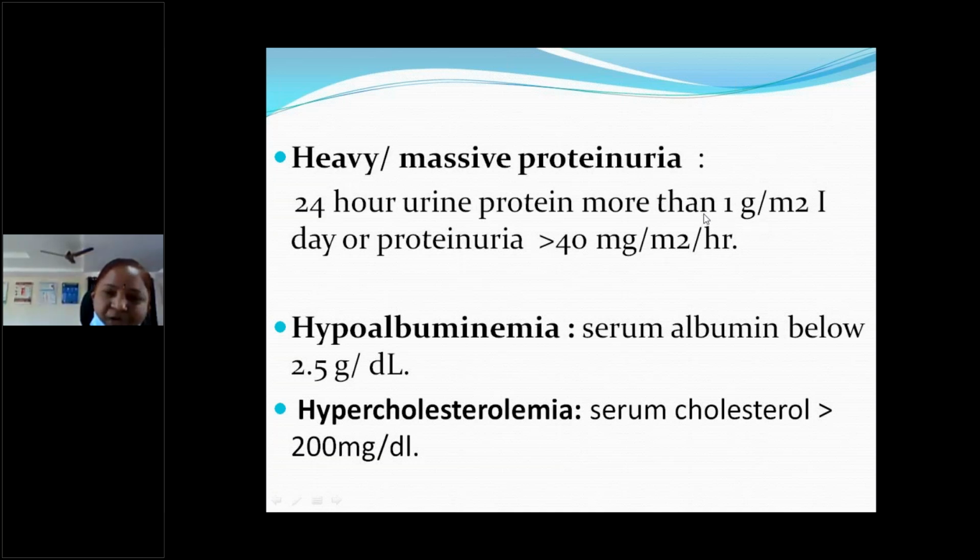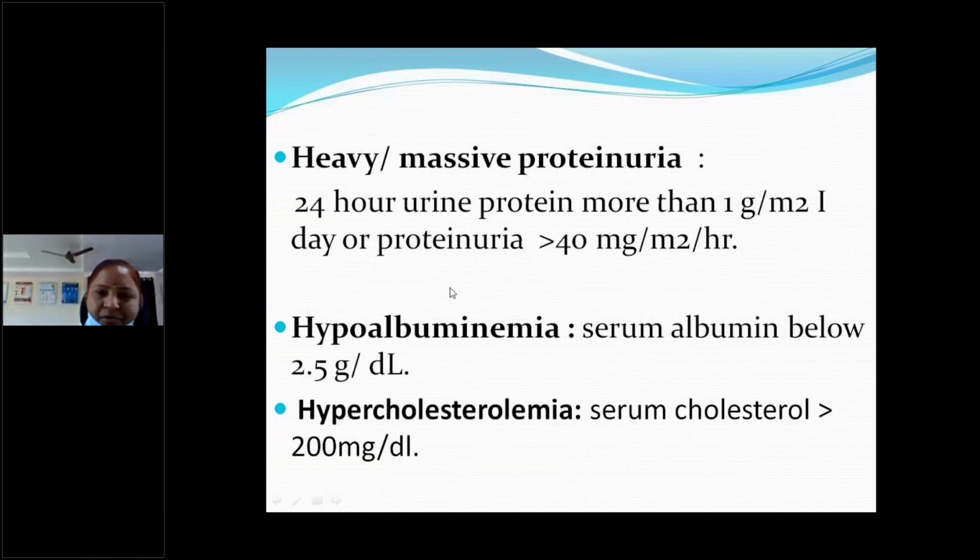So 24 hours urine protein more than 1 gram per square meter per day, or proteinuria of more than 40 milligrams per square meter body surface area per hour. Any value of 40 mg per square meter per hour or 1 gram per square meter per day, we will take as massive proteinuria or nephrotic range proteinuria or heavy proteinuria. If anybody asks what is nephrotic range proteinuria, you have to answer this. Or if they ask heavy proteinuria, you also have to tell this answer only. Massive proteinuria, all the words are the same.